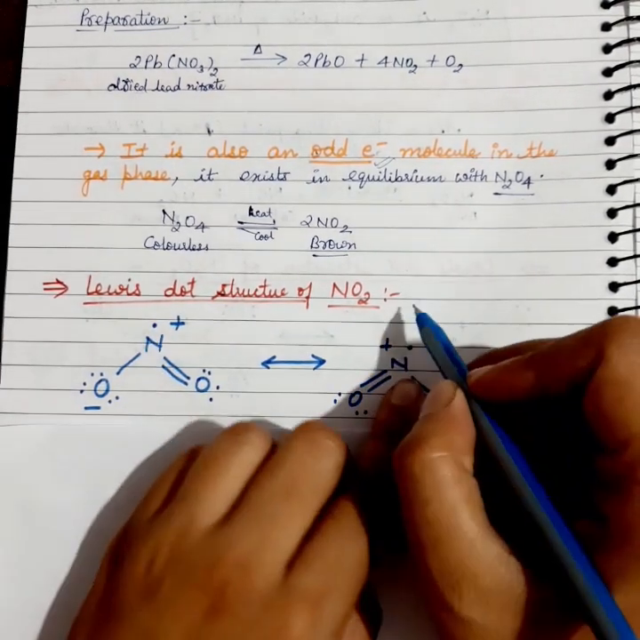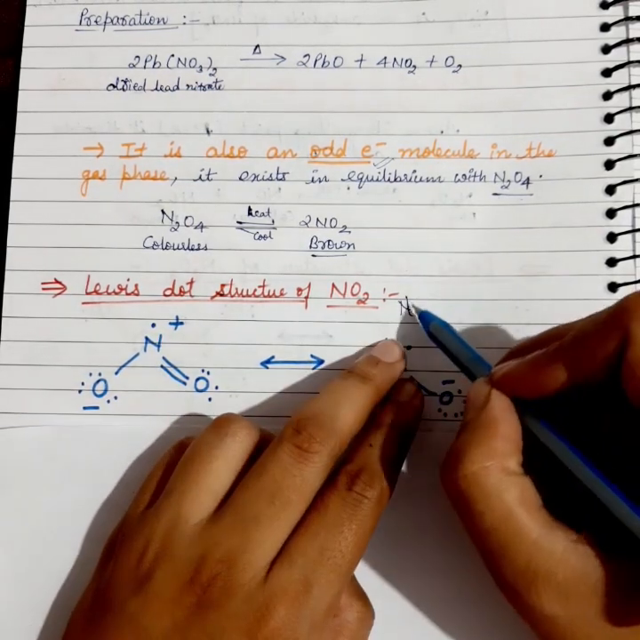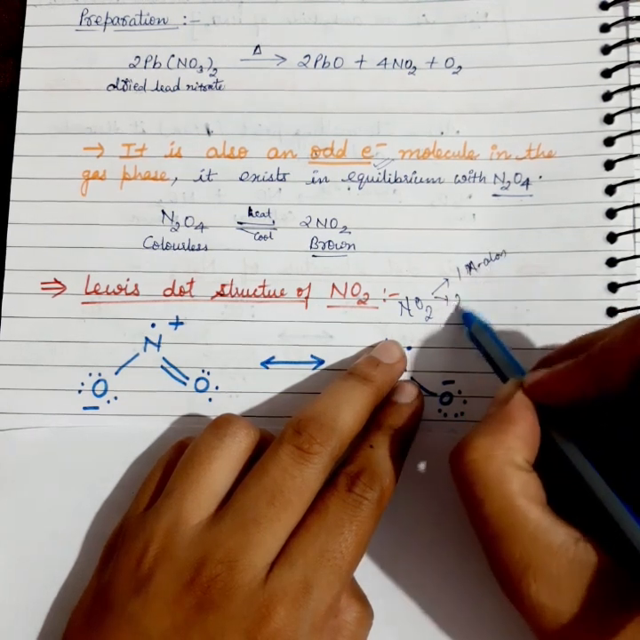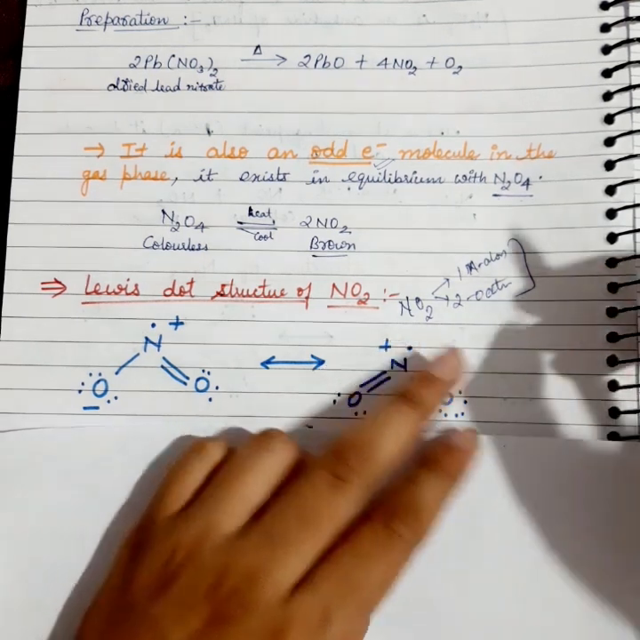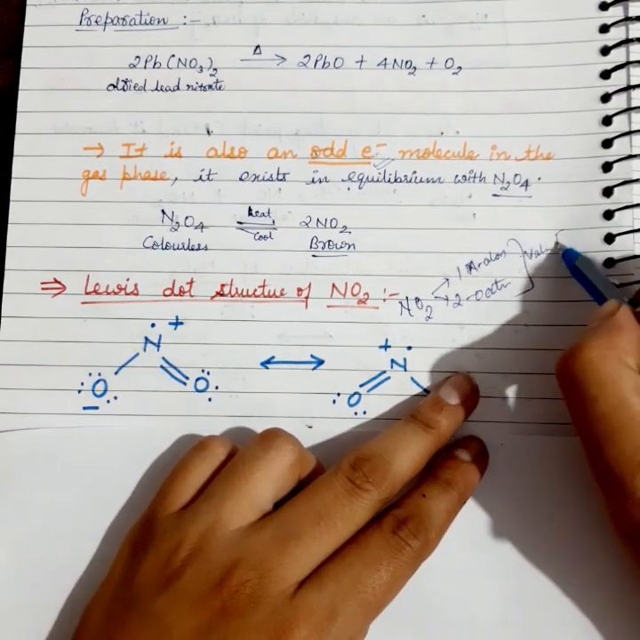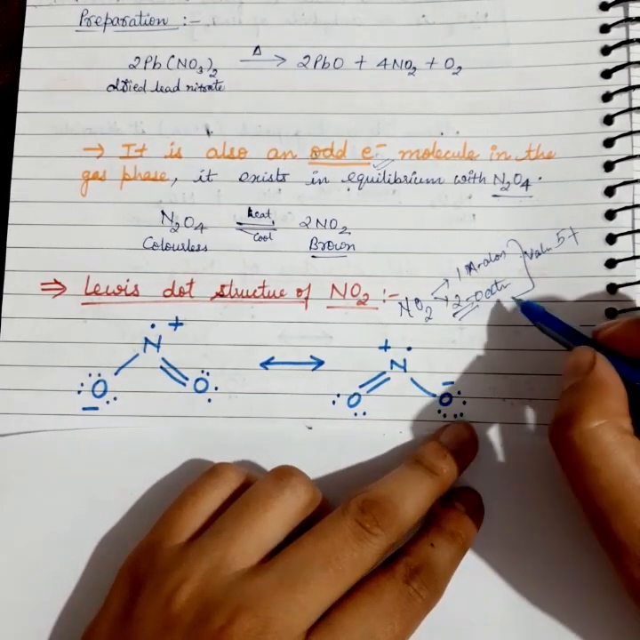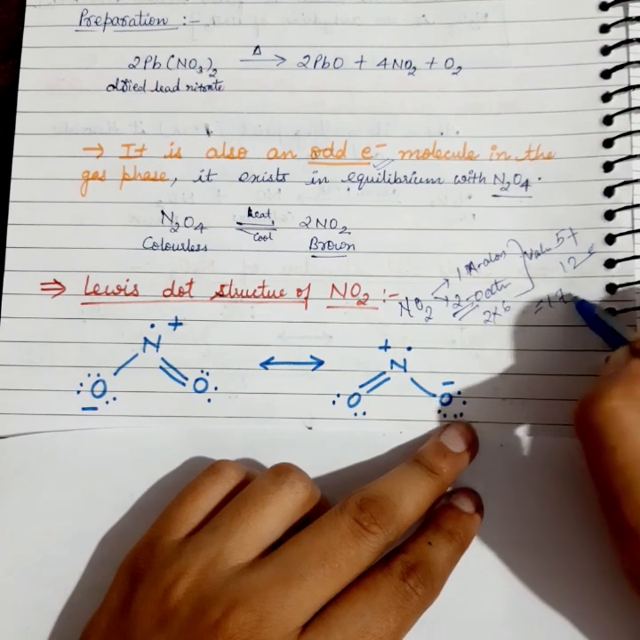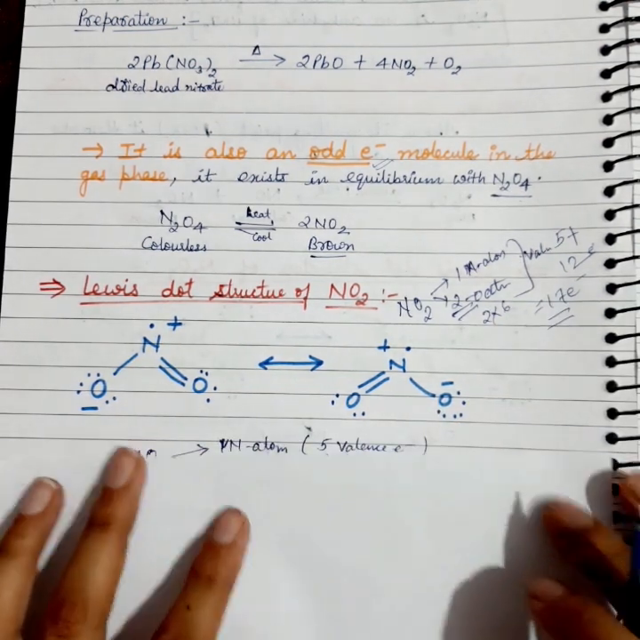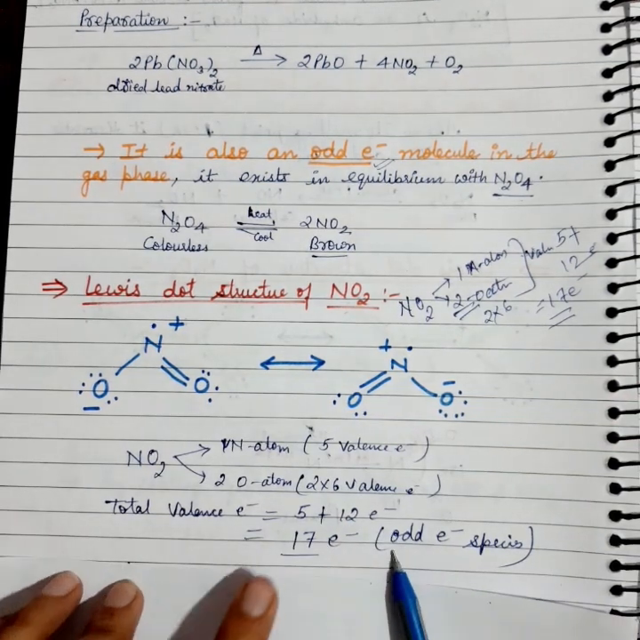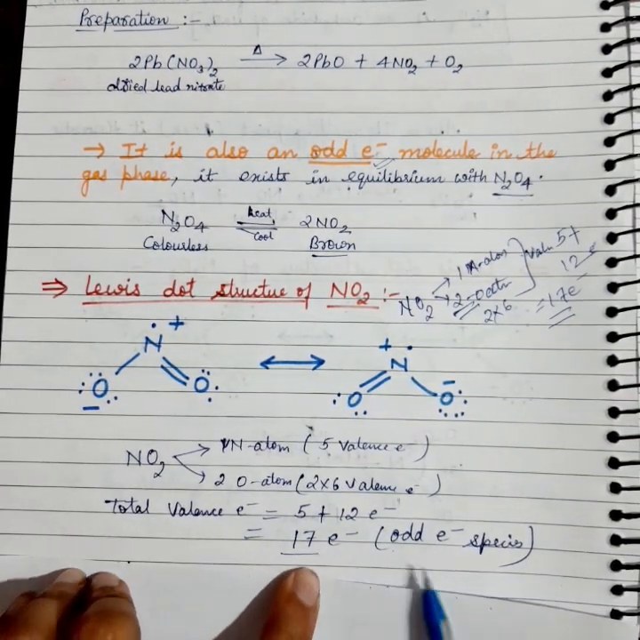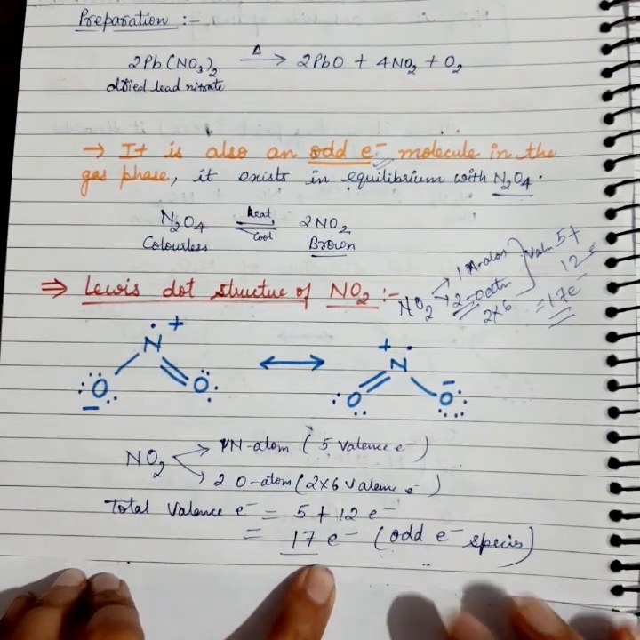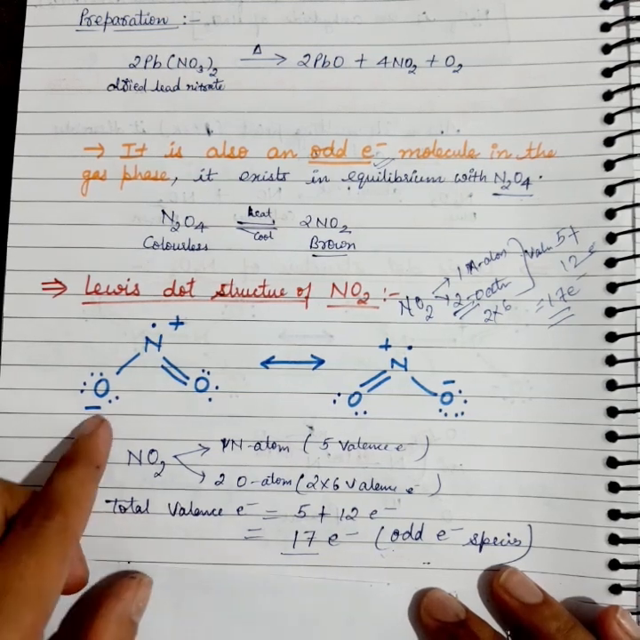Here we can see that this NO2 contains one nitrogen atom and two oxygen atoms. So the total number of valence electrons for the molecule will be 5 plus 2 oxygen atoms, 2 into 6, which is 12. So the total number of electrons comes to be 17 valence electrons. As it has 17 electrons, it is an odd electron species, and as it is an odd electron species, we have a free electron in any one of the atoms.